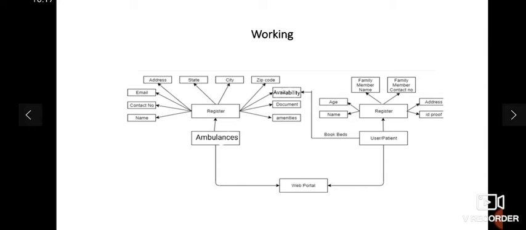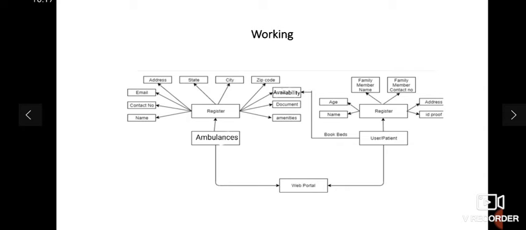Now, proceeding towards the working of our model. We are going to implement this idea using a web portal. Our web portal will have two modules. The first module is an ambulance module and the other module is a user or patient module. First, we will discuss the ambulance module.